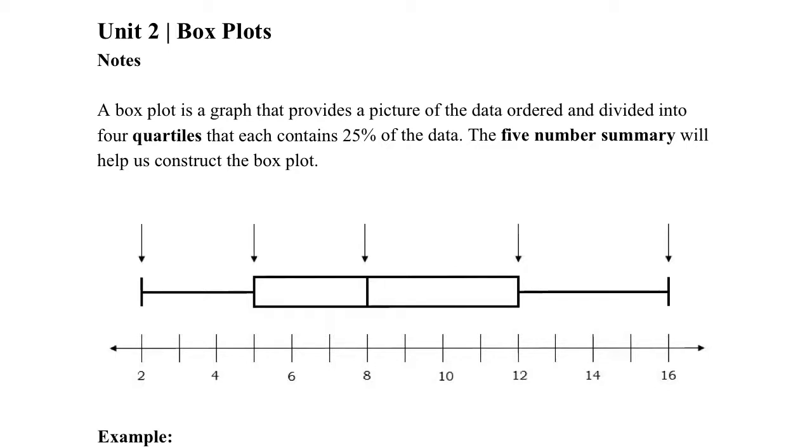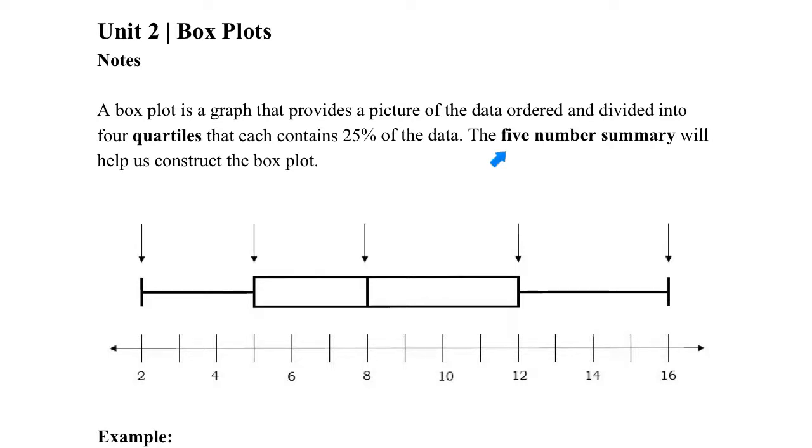So it's important for you to understand that even though this box part is bigger than this box part, this does not contain more data than this. It's just the data is more spread out in this 25% of the data than this 25% of the data. So box plot shows you how spread out data is. It doesn't necessarily show you that there's more or less.